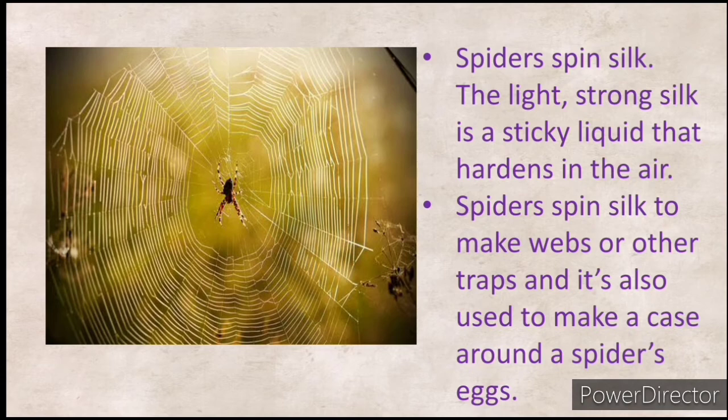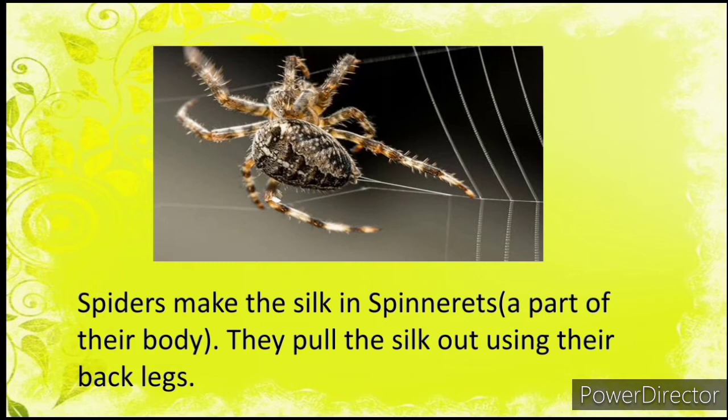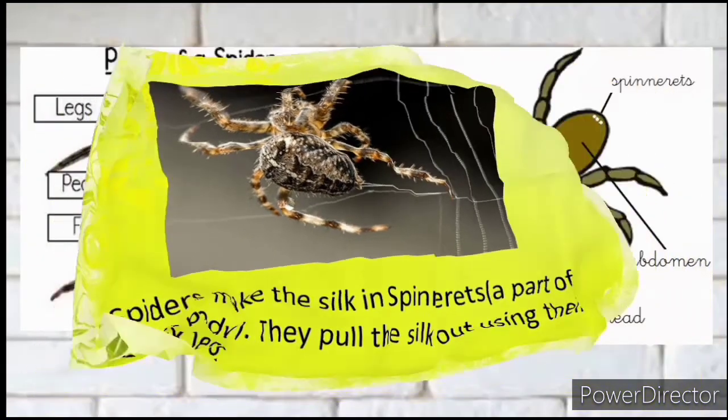And they also use it to make a case around their eggs to protect their eggs. Spiders make silk in spinnerets. So there's a part of a spider body which is known as the spinneret. They make the silk in this spinneret, and they pull the silk out using their back legs. After they make the silk in the spinneret, the next thing they do is to pull it out from the spinneret. And how do they do that? They do that using their back legs.